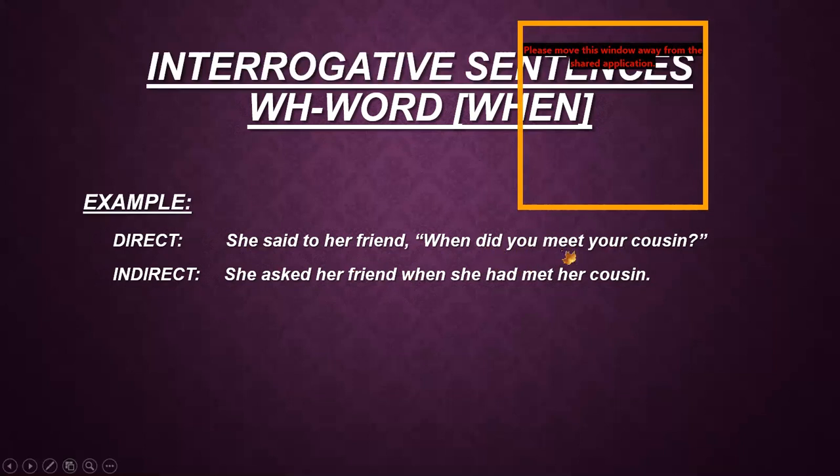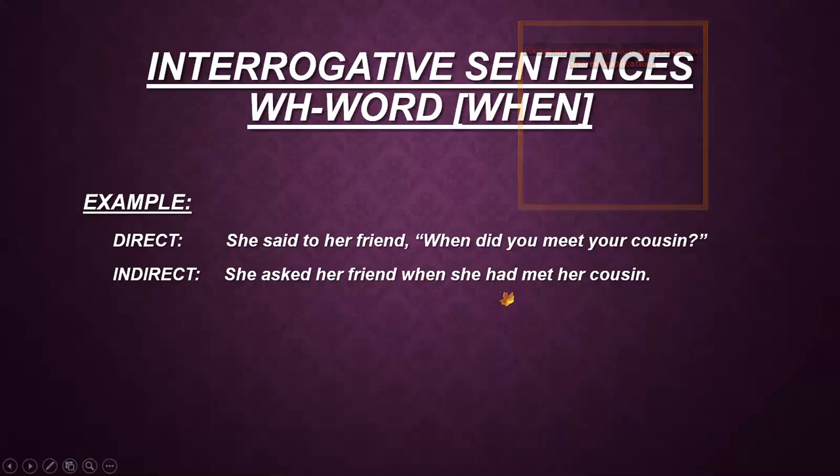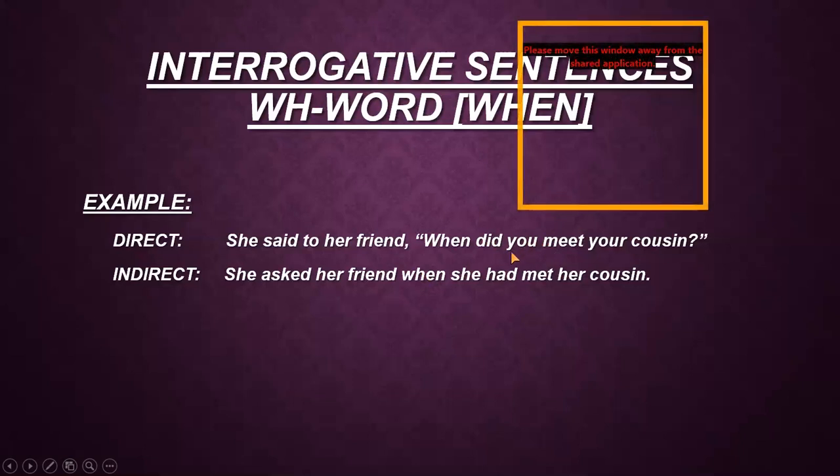This word did shows that it is the past indefinite tense because did has come here, and according to the rule, the past indefinite tense must be converted into past perfect tense. So we have to convert this, but before that we come to the subject because we have to convert the interrogative sentence into the assertive one.